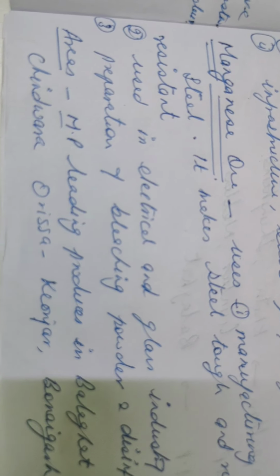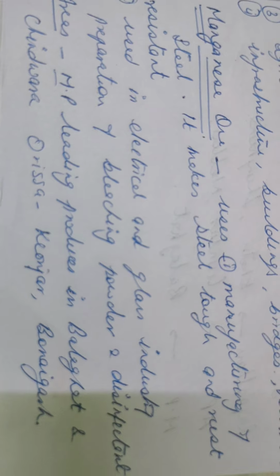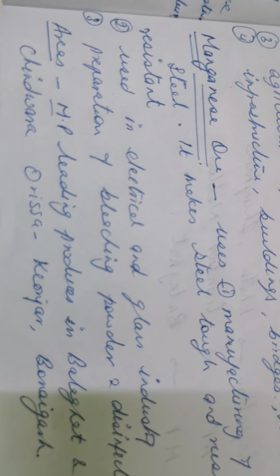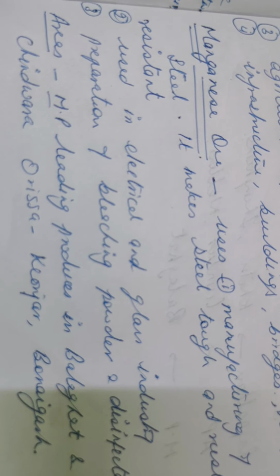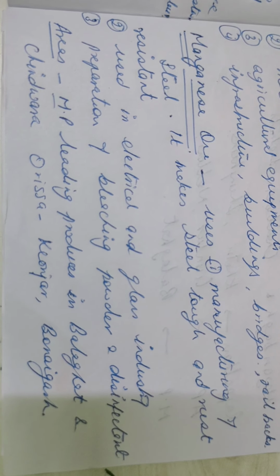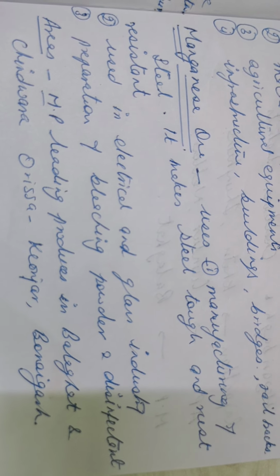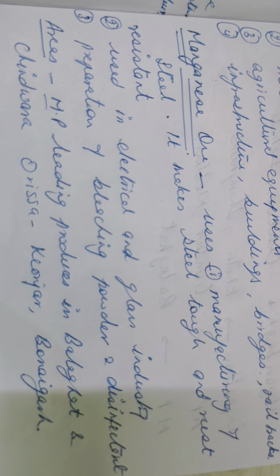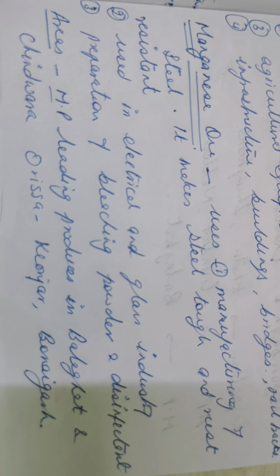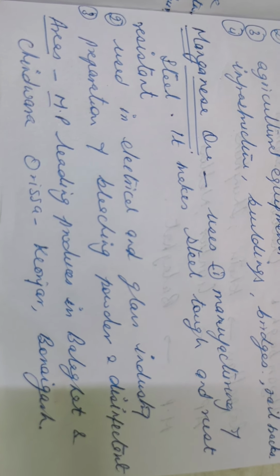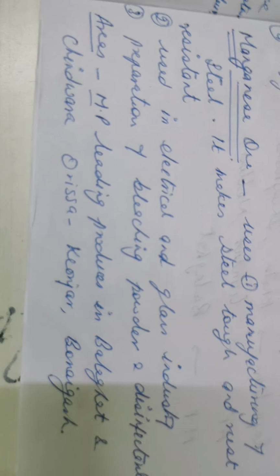The second which we are going to do is manganese. Manganese is also used in the manufacturing of steel, and it makes the steel tough and rust resistant, or rust proof. It is also used in the electrical and glass industry, and manganese ore is used for the preparation of bleaching powder and disinfectant. Manganese is found in Madhya Pradesh, which is the leading producer, in Balaghat and Chindwara district, and the second state is Odisha, in Keonjhar and Bunaigarh district.